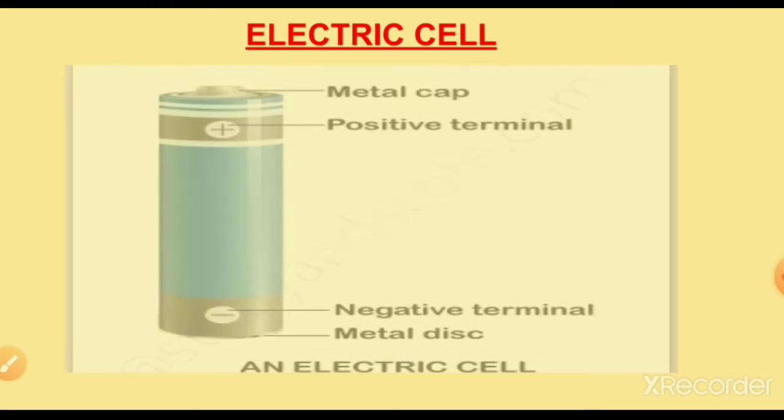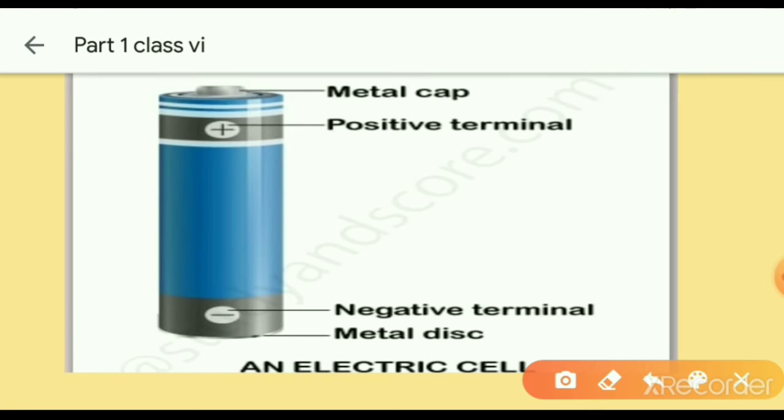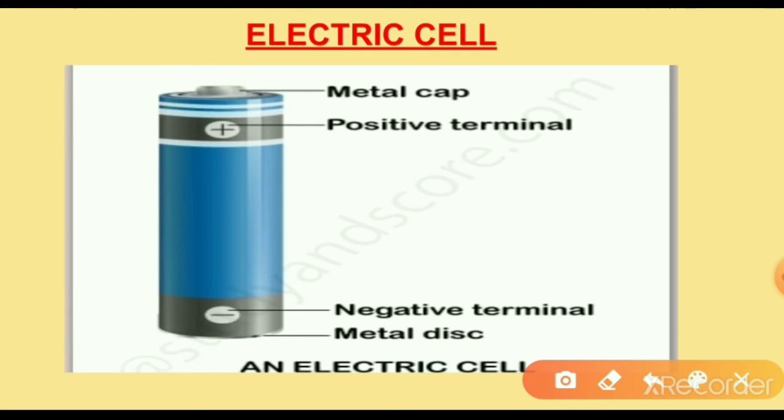Let us discuss the electric cell. What is an electric cell? Why do we have to use electric cells? This is the electric cell. We use electric cells in alarm clocks, wristwatches, transistor radios, cameras and many other devices.